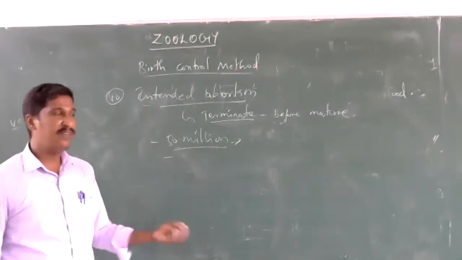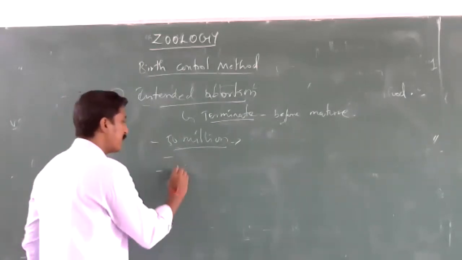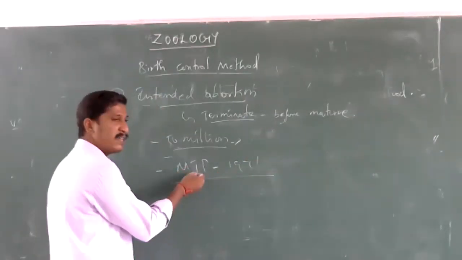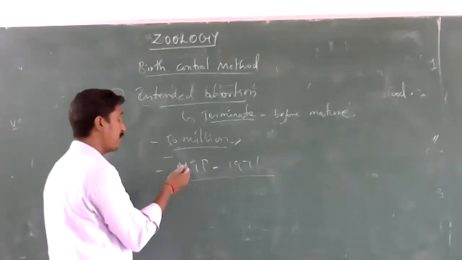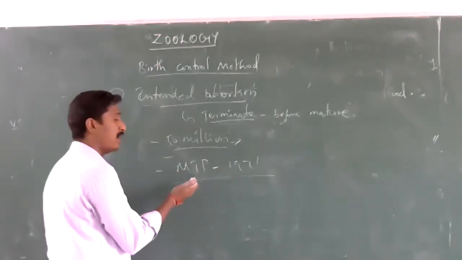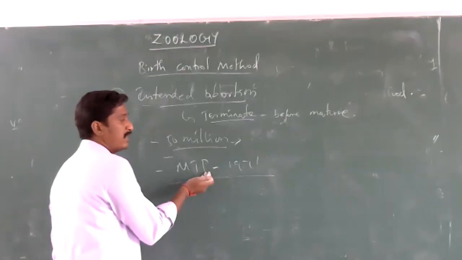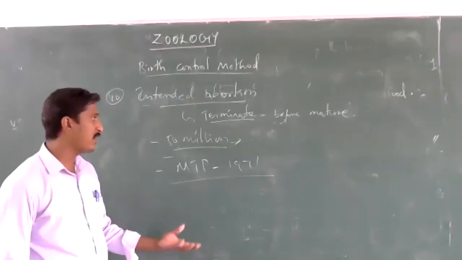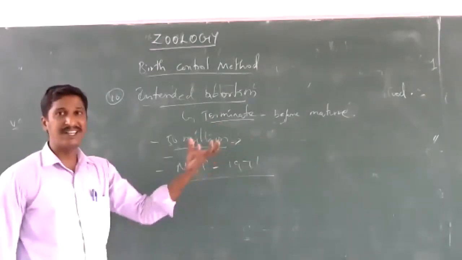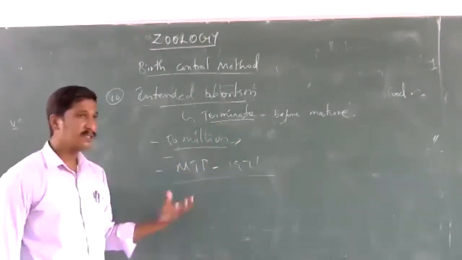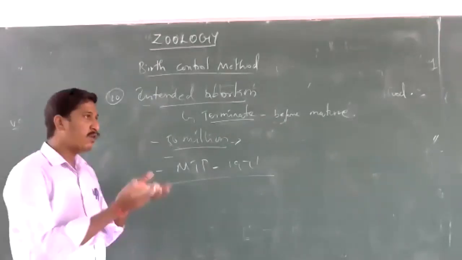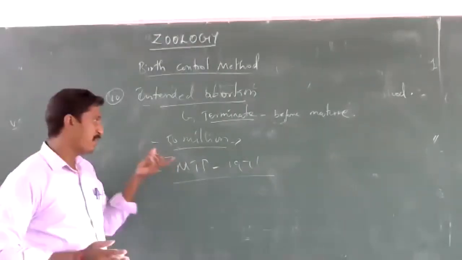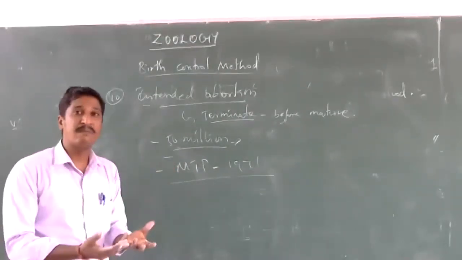But in India, we have the Medical Termination of Pregnancy Act of 1971. India legalized terminating the fetus before maturation, because before that, many couples went for abortion in an unprotected and non-reliable way, which led to the death of the mother and fetus.